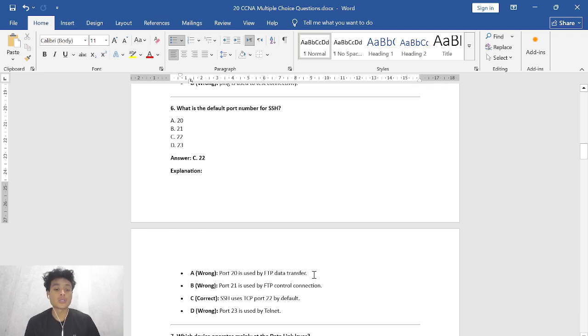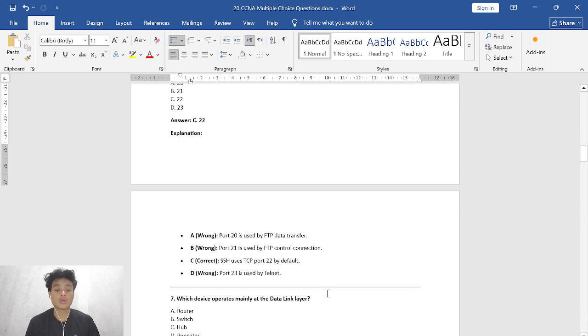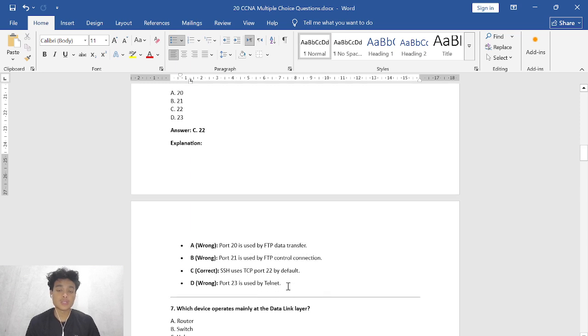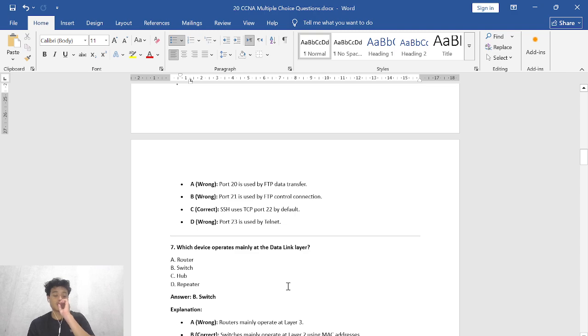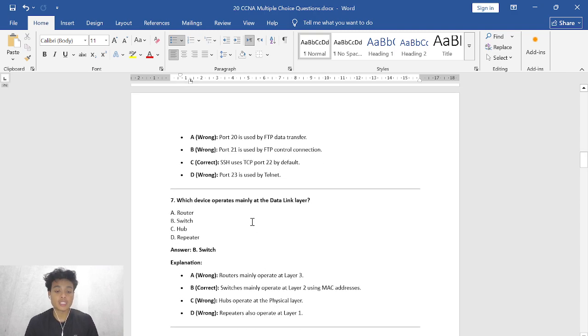And B, port 21 is used by FTP control connection. C, correct, yeah. SSH uses TCP port 22 by default. And then D, wrong, port 23 is used by Telnet, not SSH. And then number 7, which device operates mainly at the data link layer?